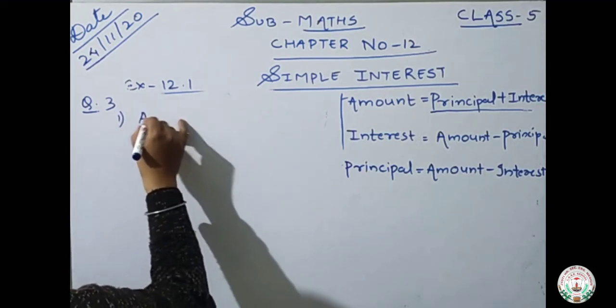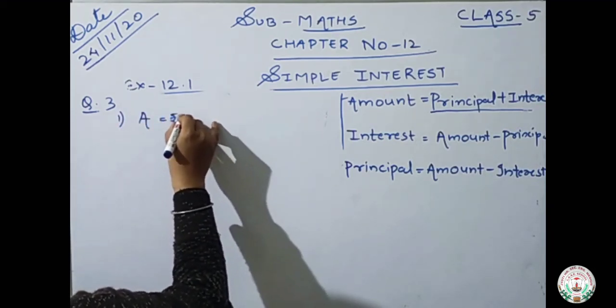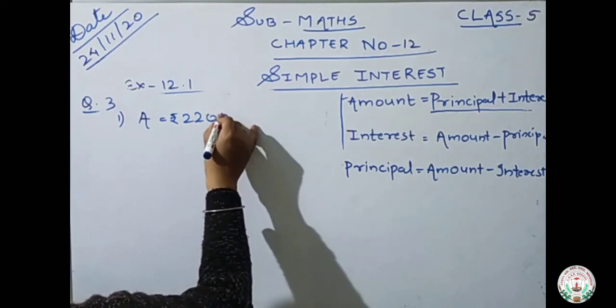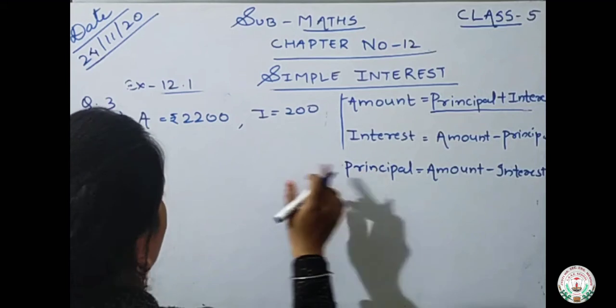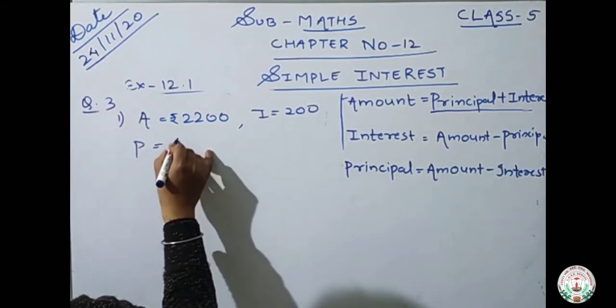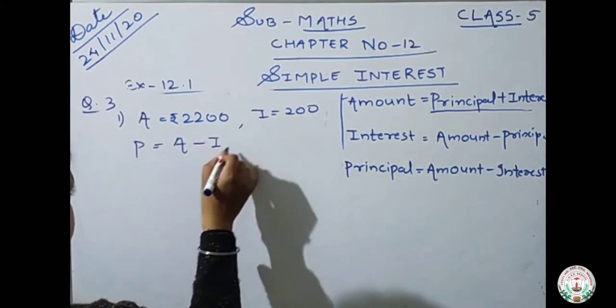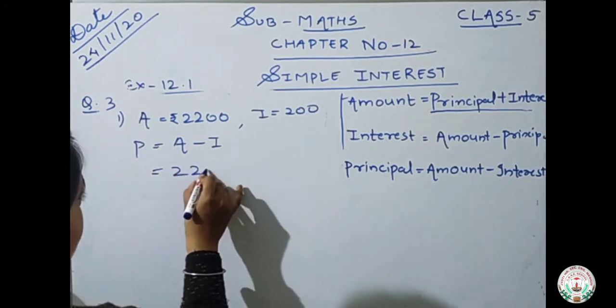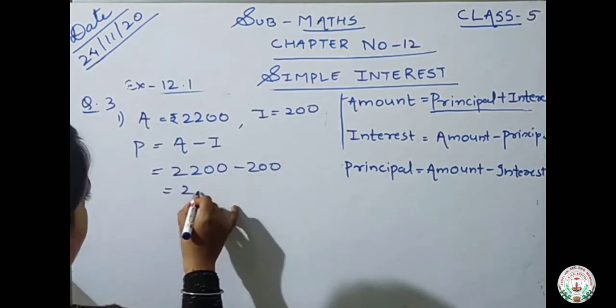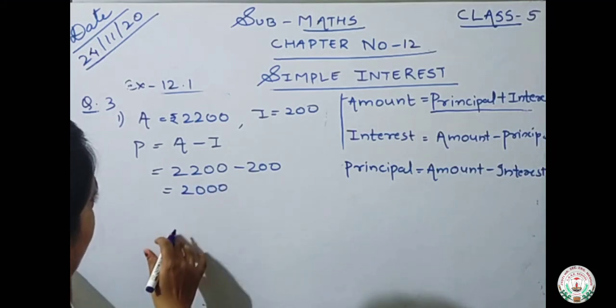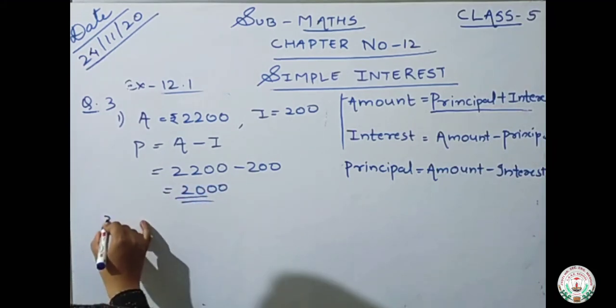First amount is given. Amount is rupees 2,200 and interest is rupees 200. You have to find the principal. How we will find principal is amount minus interest. Amount is 2,200 minus 200. So what will be the principal? Principal will be 2,000.